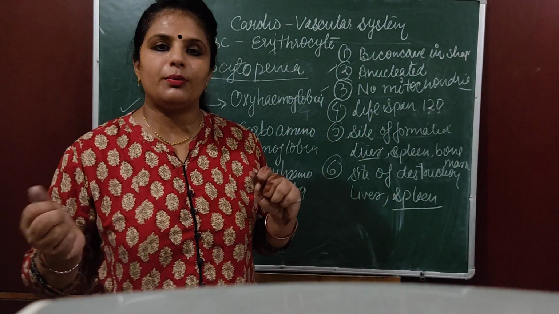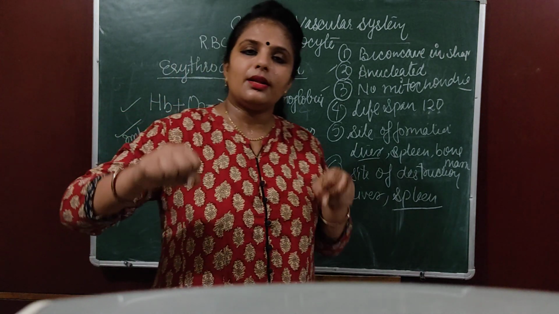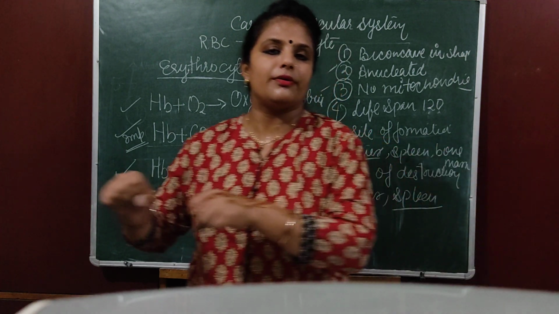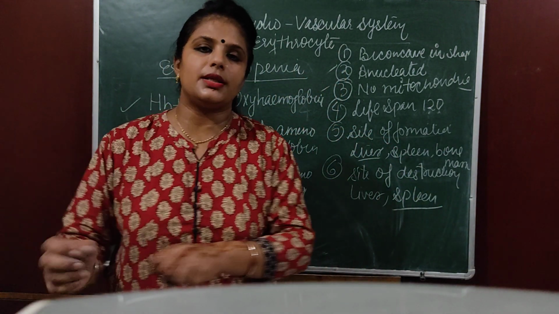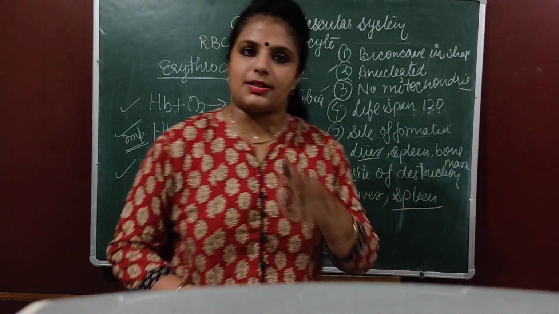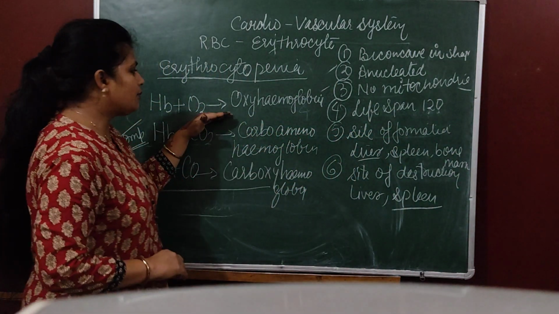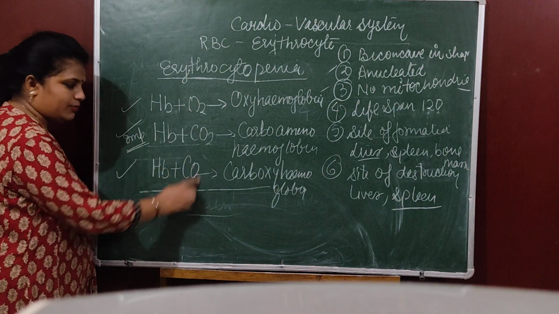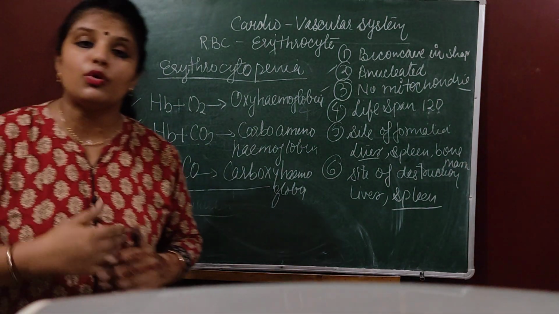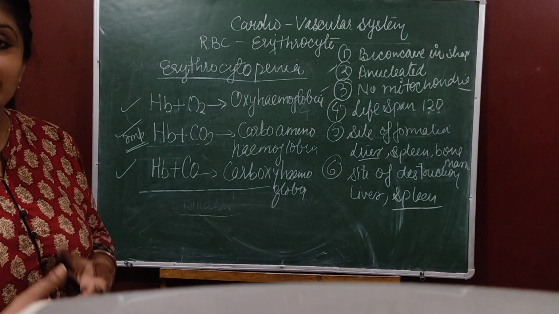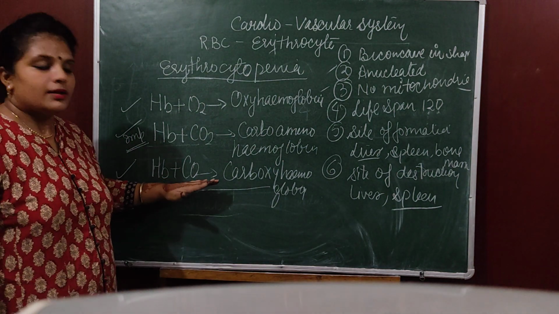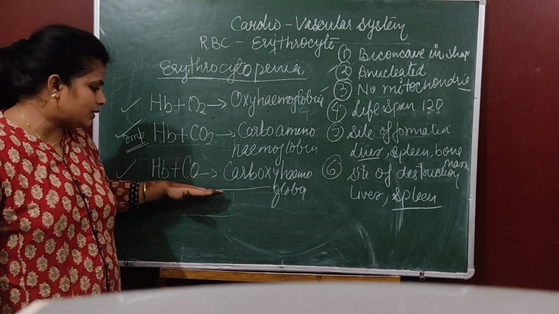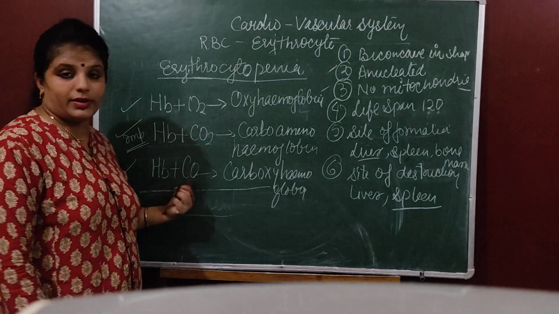Now hemoglobin is just like a vehicle with two children sitting in it. They dropped one child, became free again, then another vehicle, came back, took another child, dropped them there. This is how the system works. So what will happen? Hemoglobin will be free, so it can carry further oxygen. But in the case of carbon monoxide, it cannot carry further oxygen. That's why the person can die because of suffocation. This is a very important question.